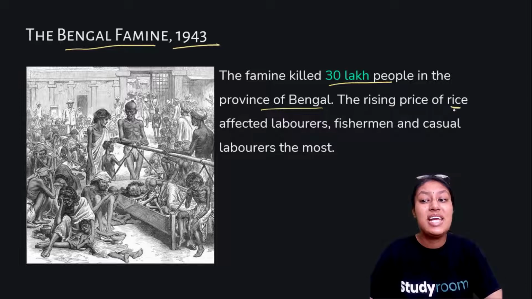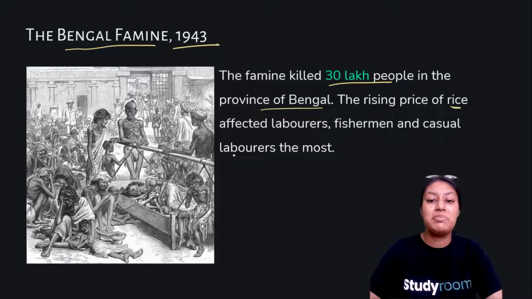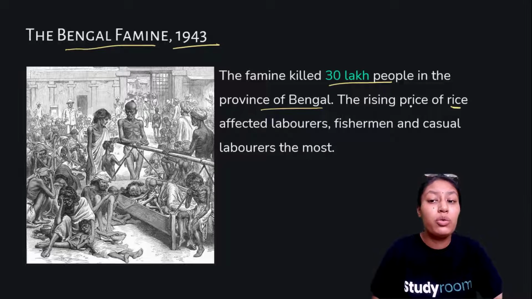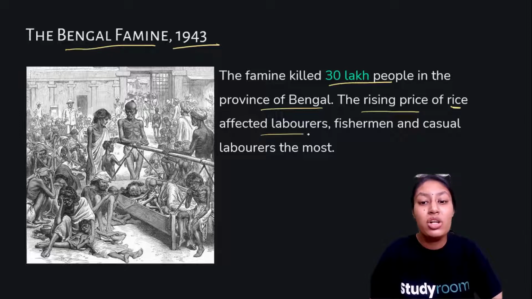Rice is a staple food of Bengal. Okay, it means it's part of their routine, part of their daily diet. So the staple food of Bengal is rice. The prices of rice became very high, and it affected all the laborers and people from the lower strata, be it laborers, fishermen, or casual laborers.